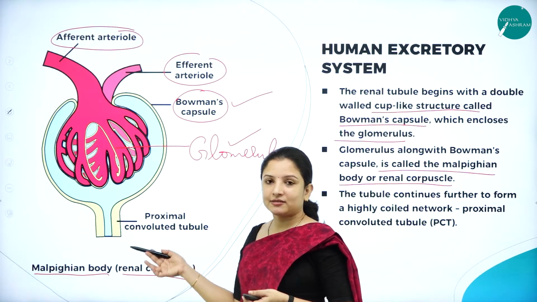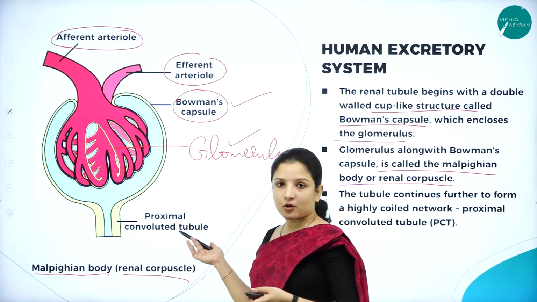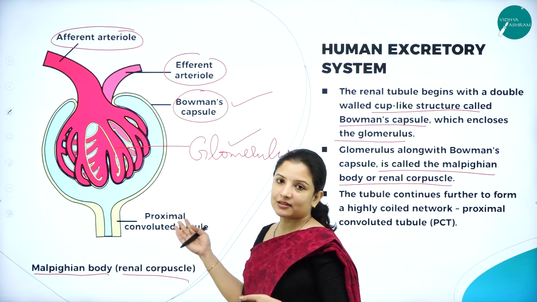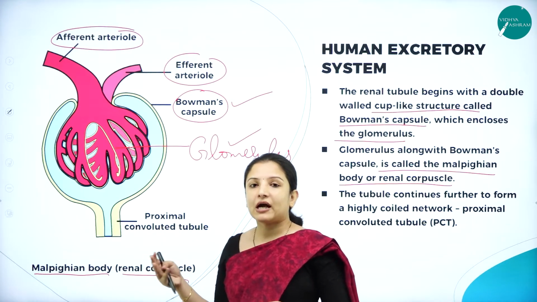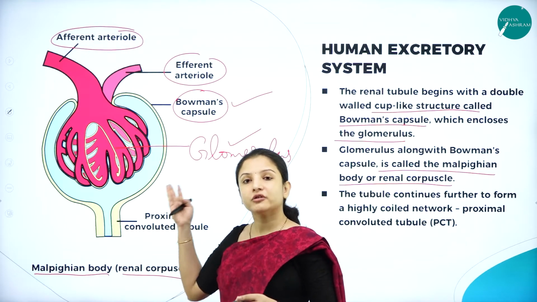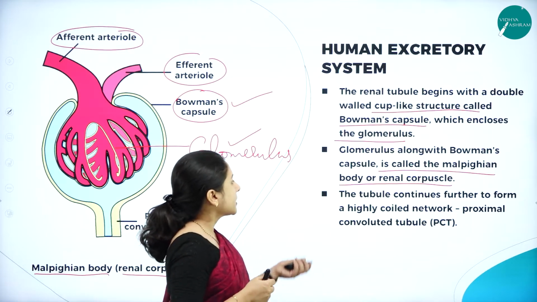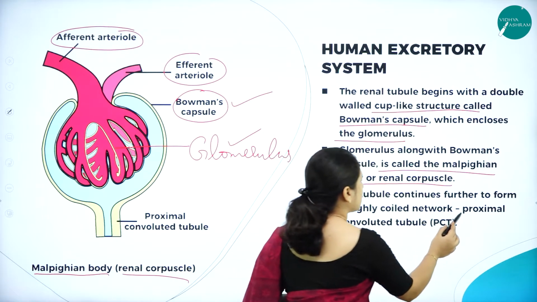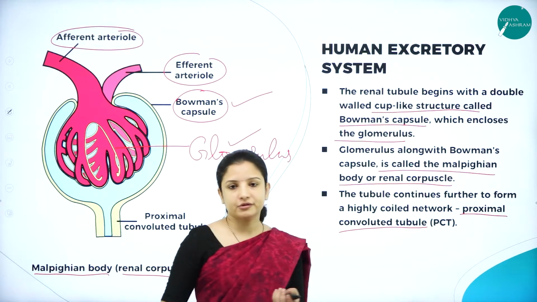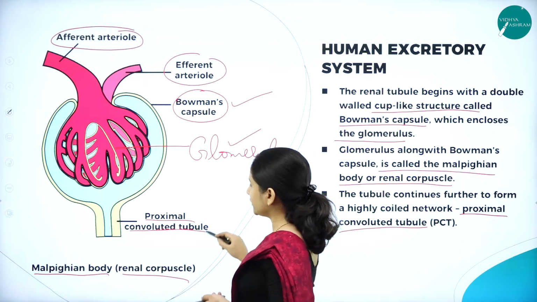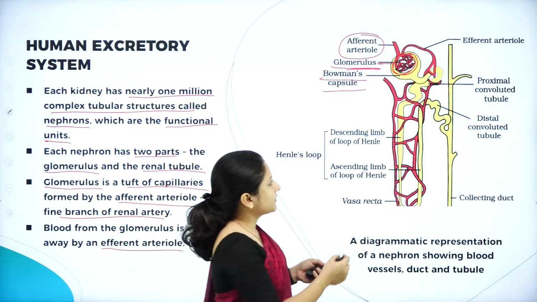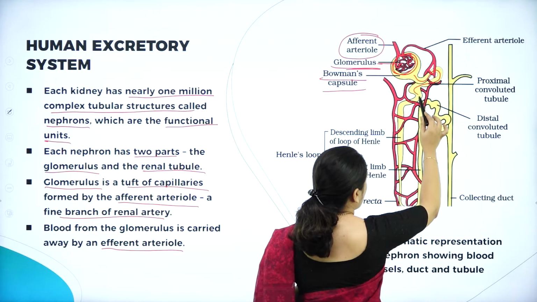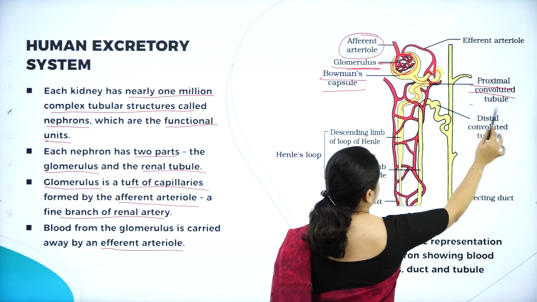They can ask in the exam, draw a neat labelled diagram. This is a 3-mark question. Draw a neat labelled diagram of the Malpighian body or the renal corpuscle. That is the time when you have to draw this. Or if they ask, draw a neat labelled diagram of the renal tubule, you also need to draw this. It is very important. The tubule further continues to form a highly coiled network which is called the proximal convoluted tubule. So this is the proximal convoluted tubule, a highly coiled structure.